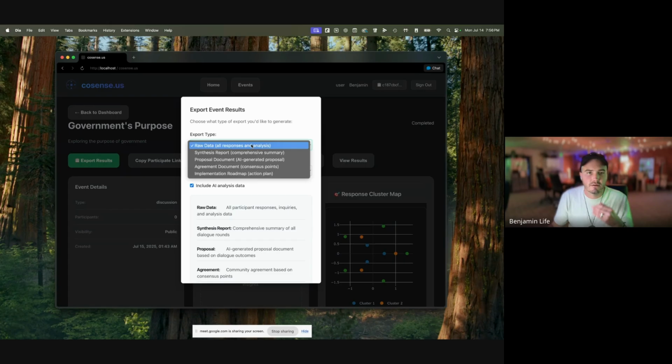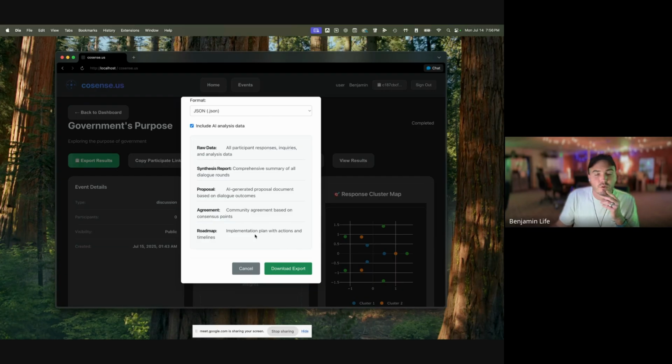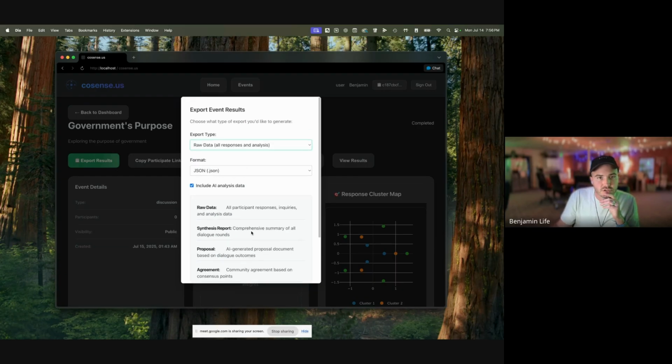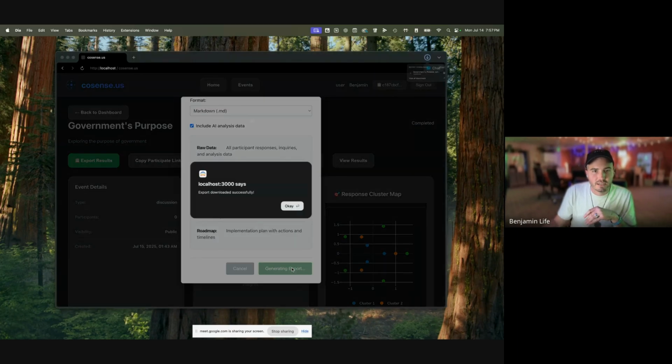And so let's say we want a synthesis report. We can see the comprehensive summary of all the dialogue rounds, a proposal, which is an AI generated document based on dialogue outcomes, an agreement. So let's say you're trying to come to an agreement and everyone shares their perspectives, and then it tries its best to state an agreement that everyone can agree to, or a roadmap. How do you want to implement the results of the conversation? So let's just say we're just going to get a synthesis report. We're going to get it as a markdown document, and we're going to download.